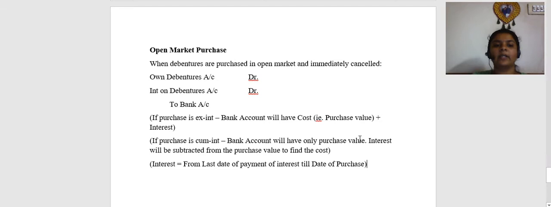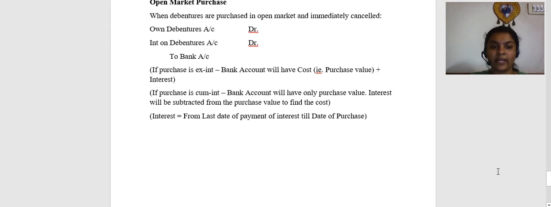So if they say that debentures were purchased at rupees 95 ex interest, then 95 will be the cost, interest will be computed, and bank account will be 95 plus interest amount. Whereas if they say that the debentures are purchased 95 cum interest, then the bank amount will be 95. You will have to compute interest, and then 95 minus interest will be the cost. Most questions nowadays do not ask you to calculate this ex interest cum interest, but in case they ask, let us be prepared to write the answer. Okay, so this is the first entry.